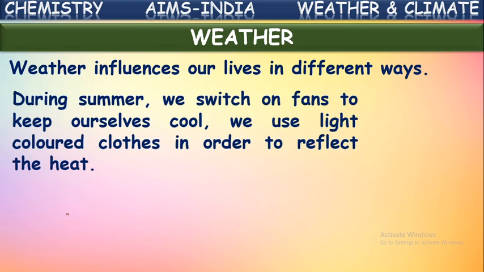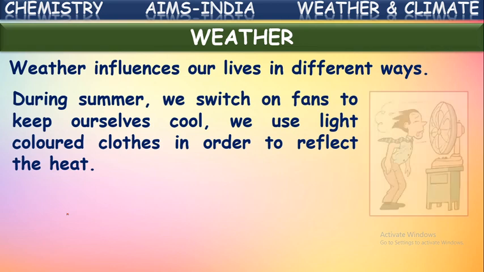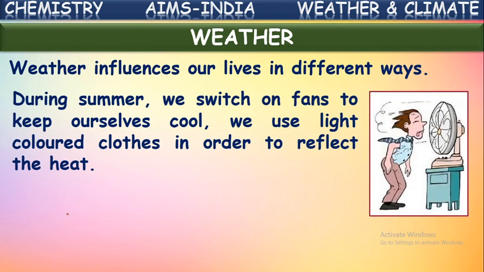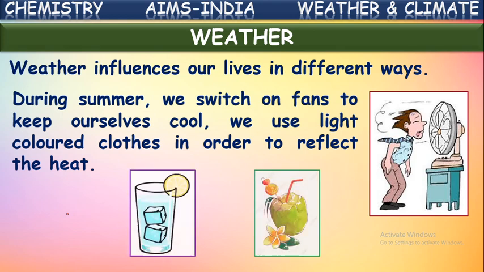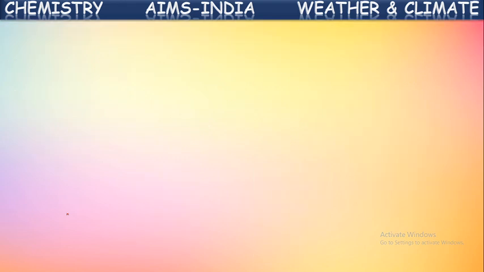For example, during summer we switch on the fans to keep ourselves cool. We use light colored clothes in order to reflect the heat, isn't it? Because in summer the temperature will be very high. To get comfort from this, to avoid sweating, what do we do? We should switch on the fans and we use light colored, cotton clothes to reflect the heat. And we take some cool drinks also. Cool drinks like aerated waters and coconut water, which give coolness to our body. We use all this, isn't it?